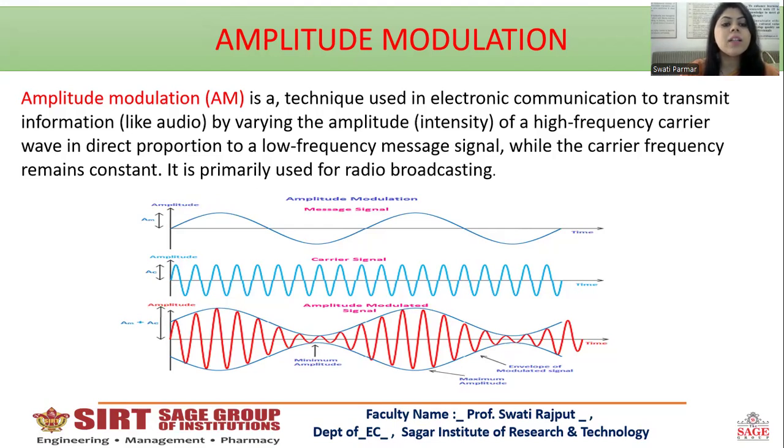So I will use amplitude modulation, frequency or phase modulation, which will transmit my signals over a long distance by sending them at high frequency. Here you can see this is the message signal, this is the carrier signal, and this is the amplitude modulated signal you get. Here you can see this is the minimum amplitude and this is the maximum amplitude.